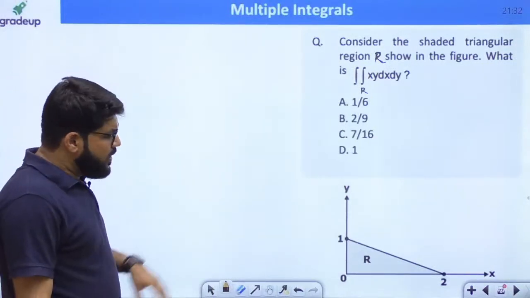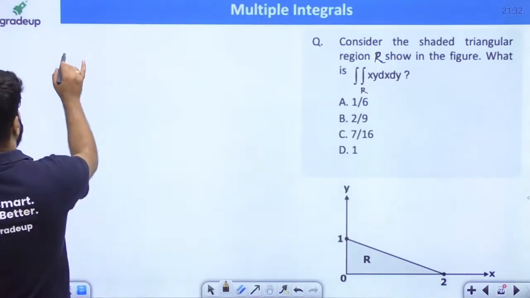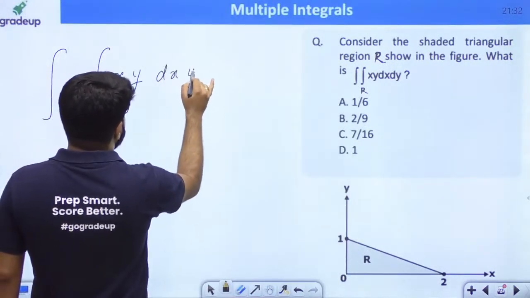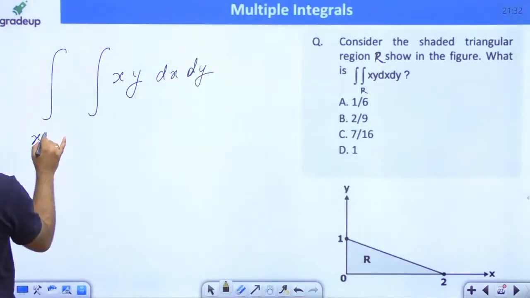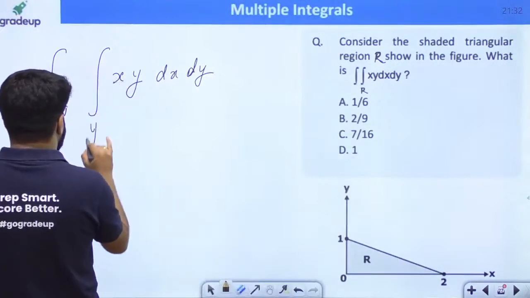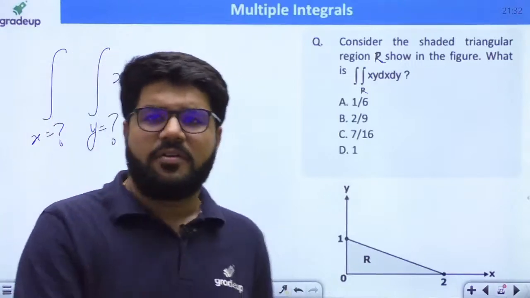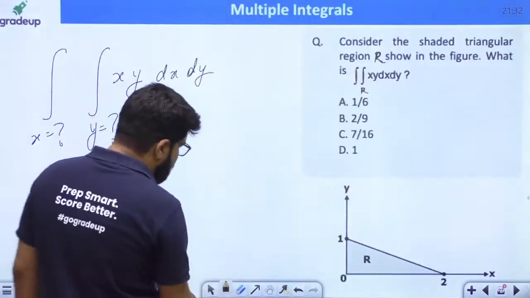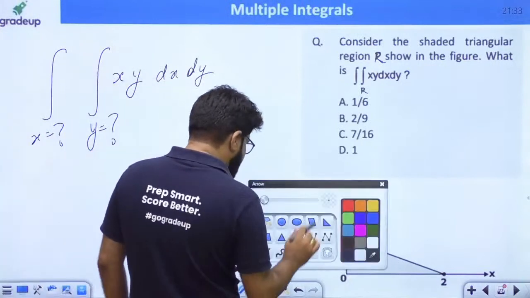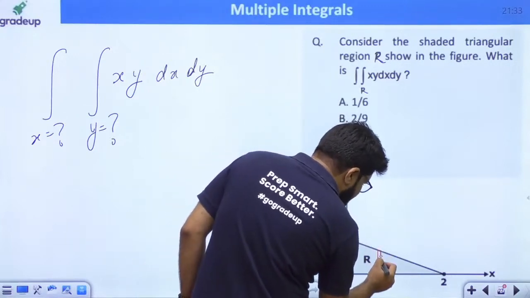Okay. So guys, what are the limits of x and y? If you say double integral xy dx dy, that is what you need to solve. But what is the limit of x and what is the limit of y? To get the limits of x and y, what you have to do is, within this region R, everybody try to understand, I take a vertical strip, or you can even take a horizontal strip.